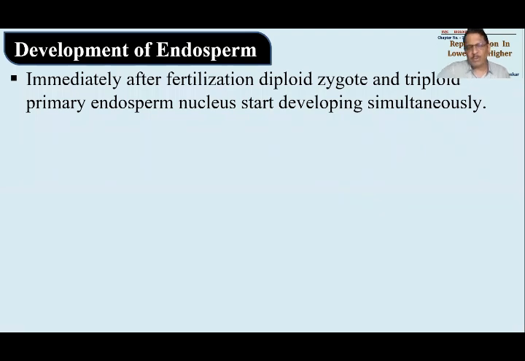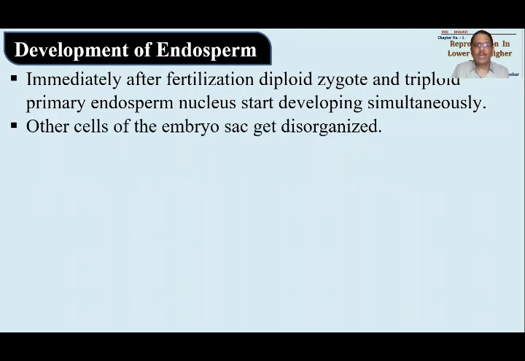Now after fertilization, जब भी fertilization हो जाएगा तो instantaneously, immediately certain changes start occurring in the ovule and that will lead to formation of seed and formation of endosperm. पहले endosperm बनना चाहिए because before developing embryo, the food for embryo must be there ready.